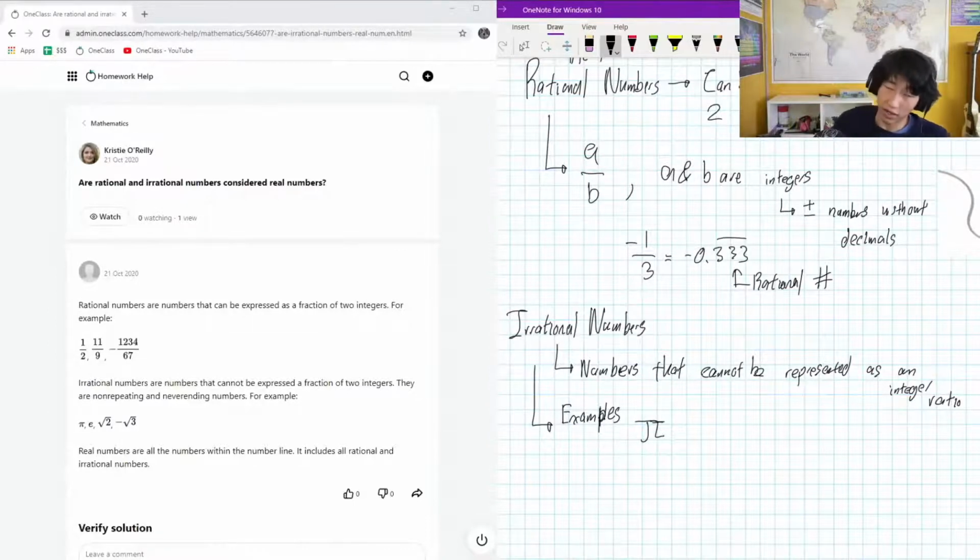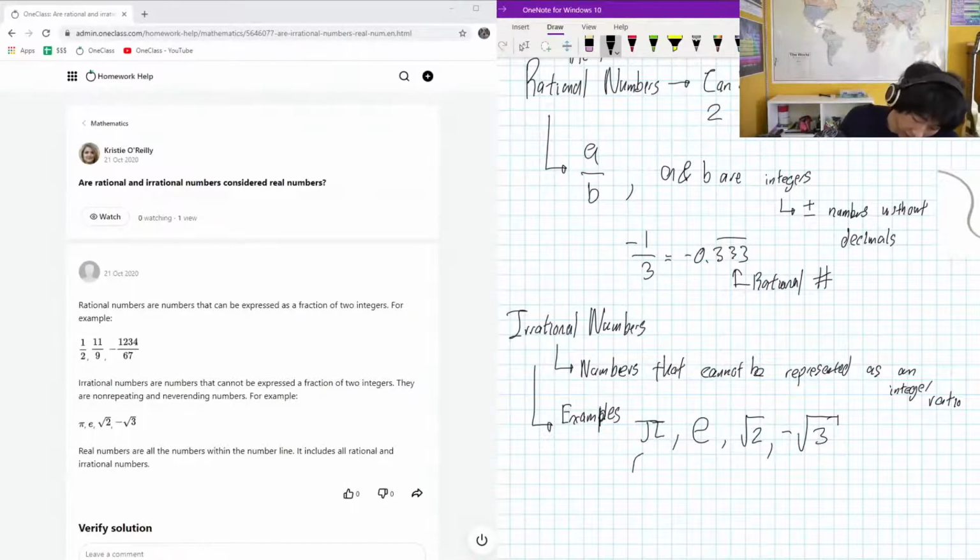So it's irrational, and there are pretty in-depth mathematical proofs that show you exactly why you can never have two integers multiplied together or divided by each other to get pi or any of these other irrational numbers. Another example is Euler's number, e. Another is root 2, negative root 3, all examples of irrational numbers, but they all have a numerical value associated with them, right?